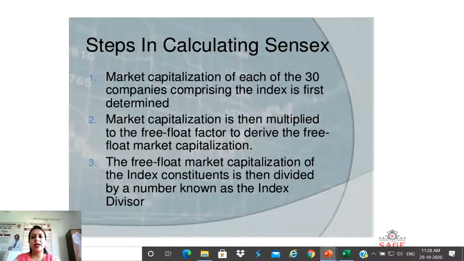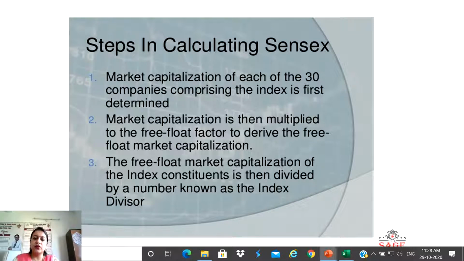You should know about the steps to calculate the Sensex value, which we come across on a daily basis. Market capitalization: the first step is that the market capitalization of each of the 30 companies which can be included in the index has to be firstly determined. And that determination will be done on the basis of various parameters.